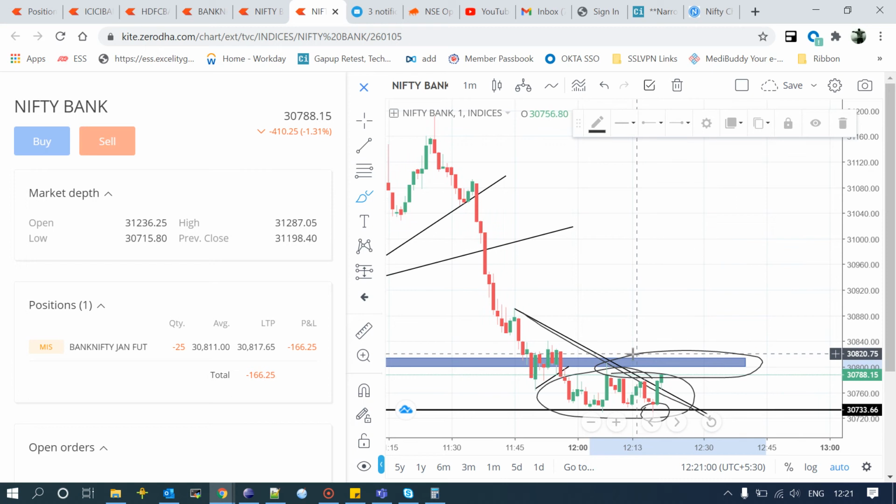If it breaks this level, there is no point in waiting for the profits. In that case I'll exit early. If it tries to break this level, I'll exit early, guys. I'll update you.